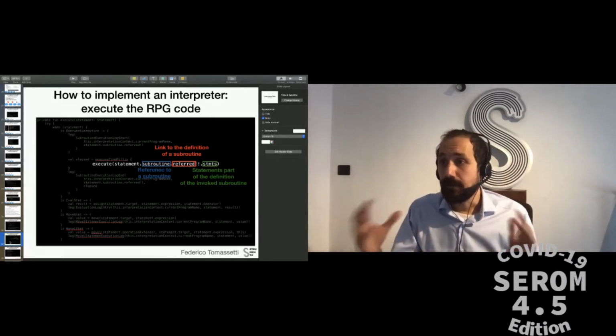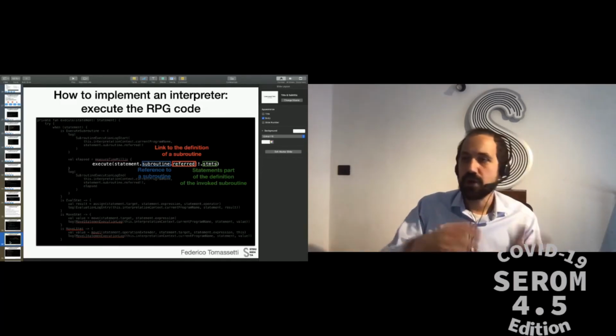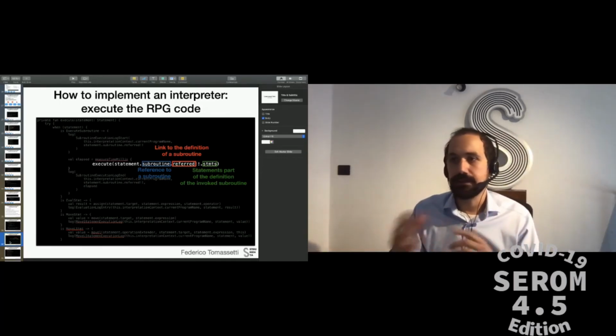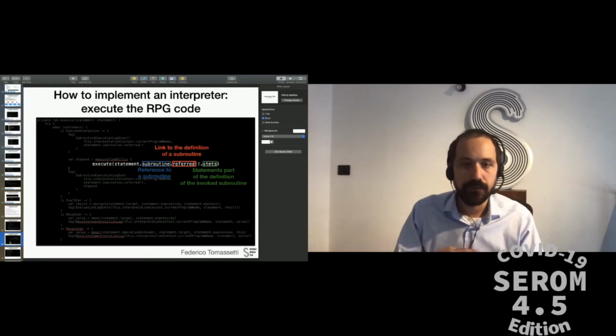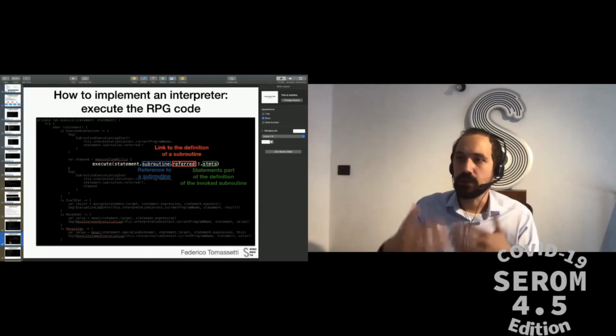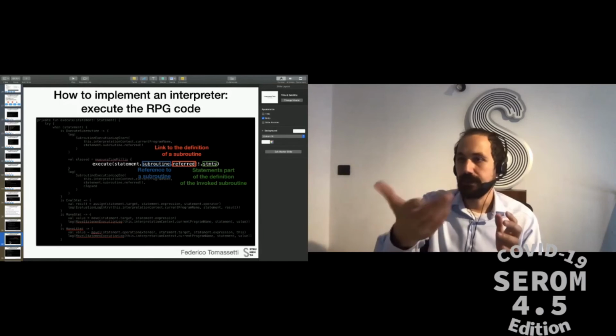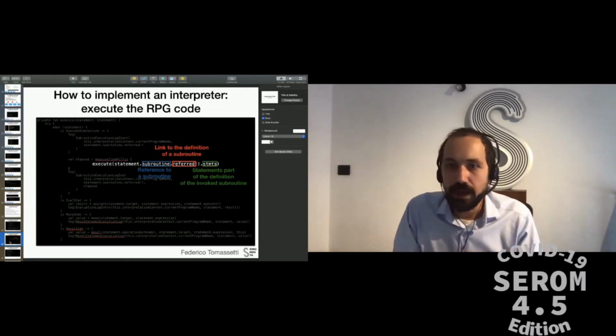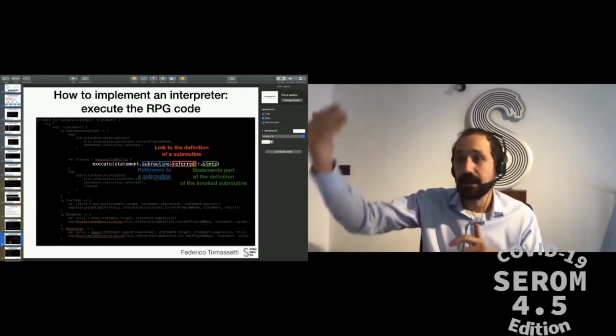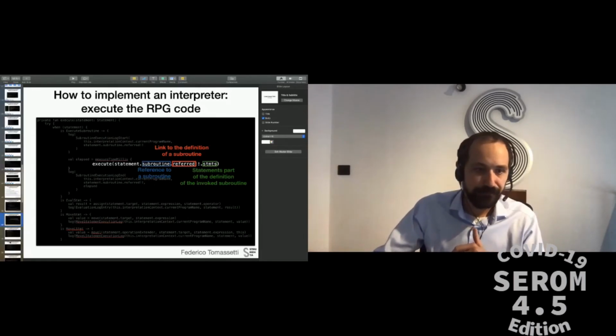Subroutines do not take parameters, so we do not need to change the symbol table, pass parameters, nothing of that sort. Subroutines communicate with each other through global variables, so it's just okay to take the list of statements and start executing them one by one.